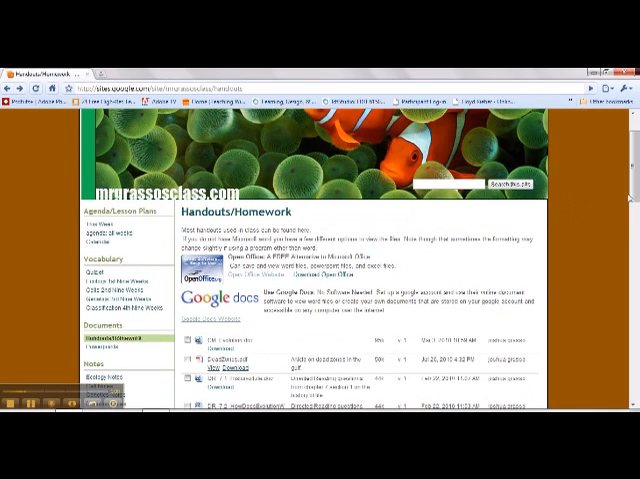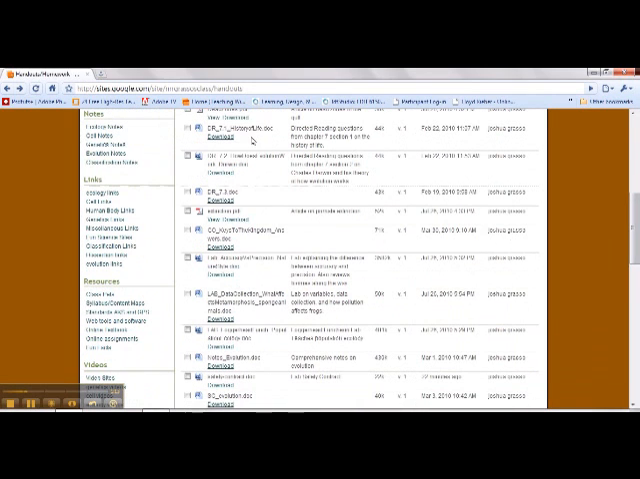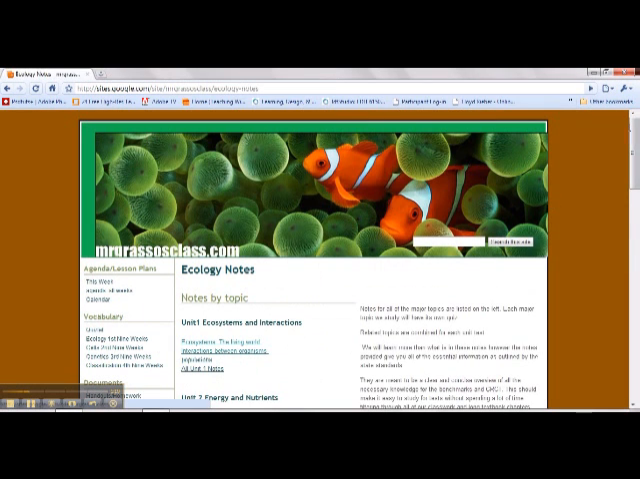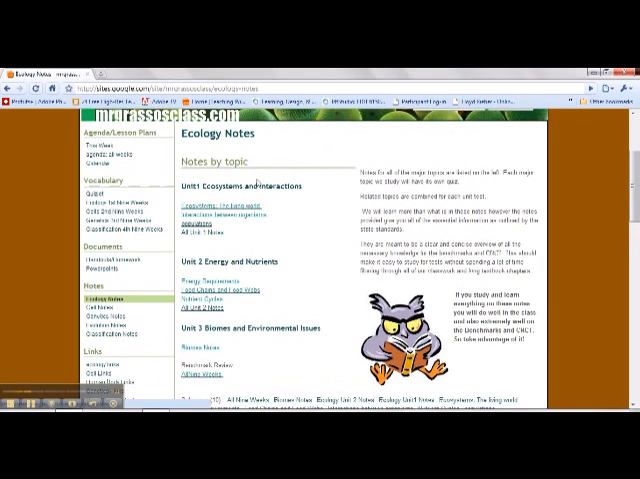Then under Notes, this is another very helpful thing for you to help know what it is that they need to learn about the science concept. So here under Ecology Notes, I have them listed by unit. So for Unit 1, we're going to learn about ecosystems and interactions. And what I have done is split that unit into 3 main topics. What is an ecosystem, interactions between organisms, and population.